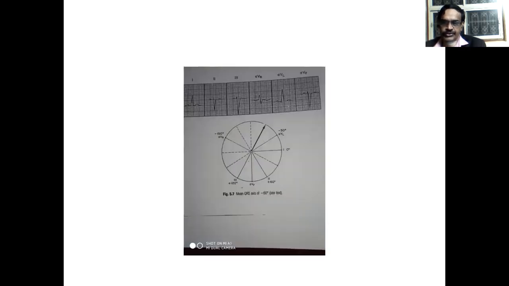Here you see lead aVR shows a biphasic tracing. Perpendicular to aVR is minus 60, isn't it? Minus 60 is the lead axis of lead 3, and lead 3 shows a prominent downward deflection. Naturally, it is towards the negative pole of lead 3, that is minus 60. Mean QRS axis is minus 60 degrees.